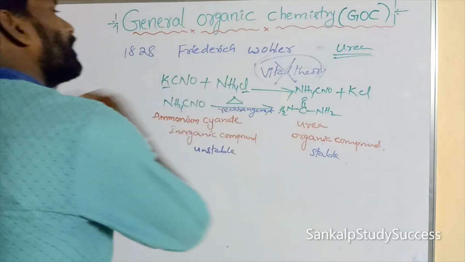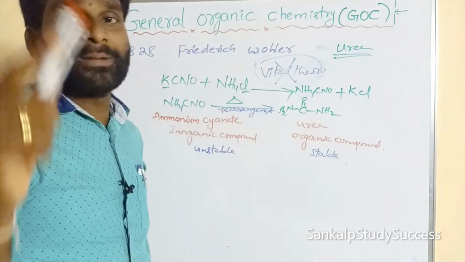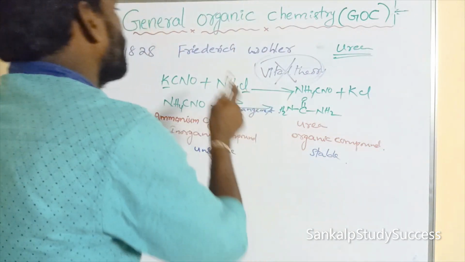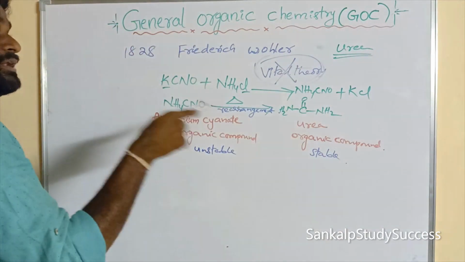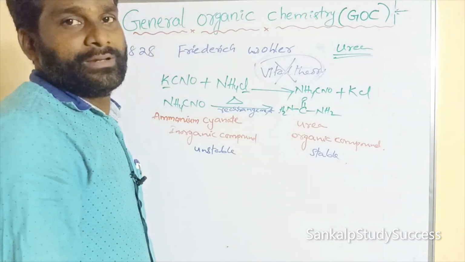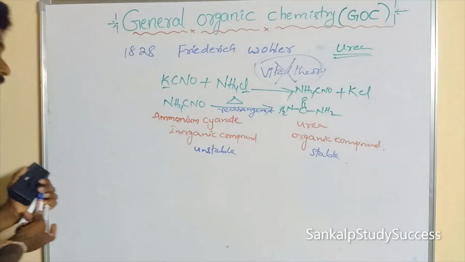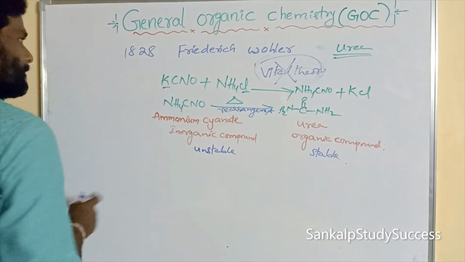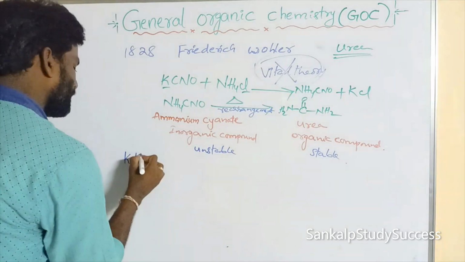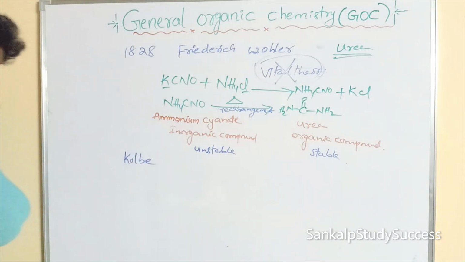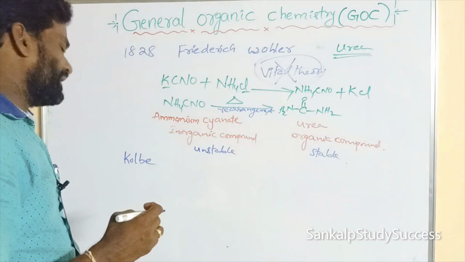According to vital theory, all the organic compounds are produced from living organisms. But Wöhler first prepared an organic compound in the laboratory artificially. Later, who is the scientist? Kolbe. The first organic compound is prepared in a laboratory